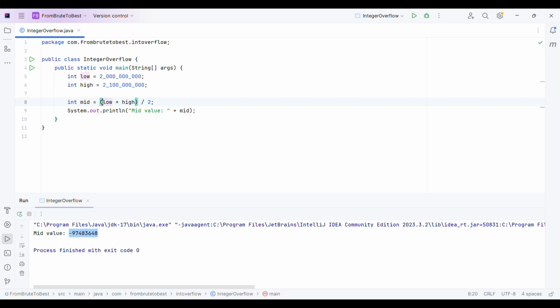Another option is to change the calculation logic here. If I change the calculation logic just a bit, as you can see, now the calculation of mid is correct and it returned the proper integer value in mid, right? So keep this in mind. A small consideration will help us avoid integer overflow during interviews.